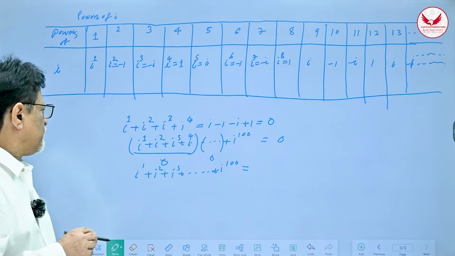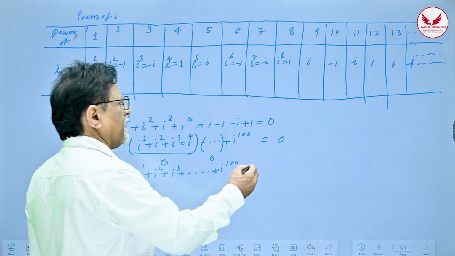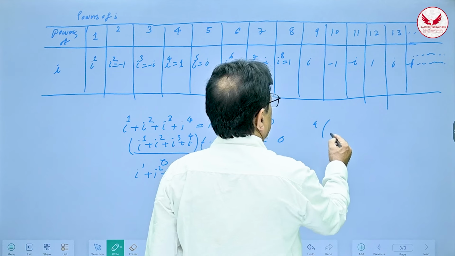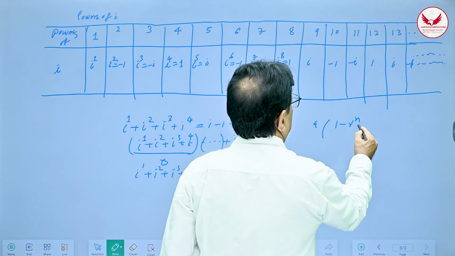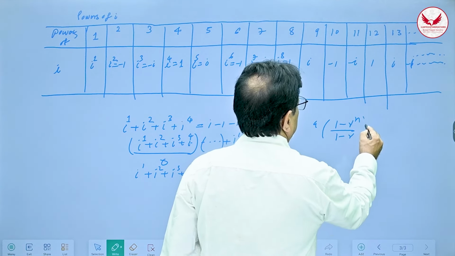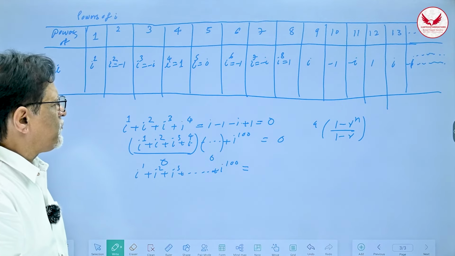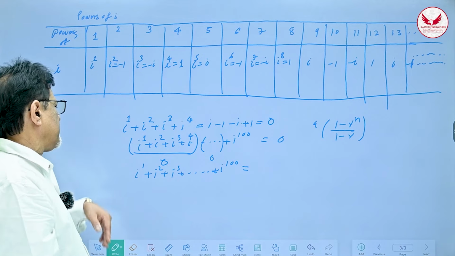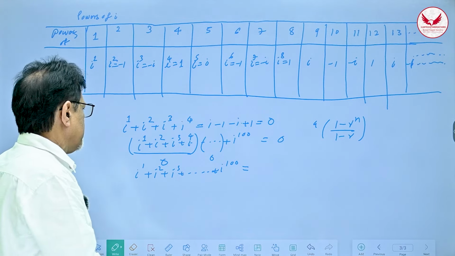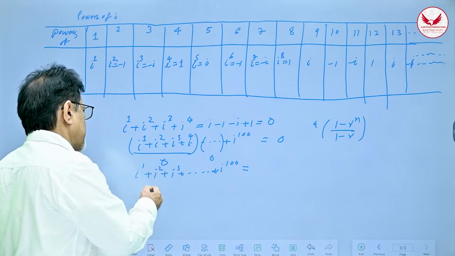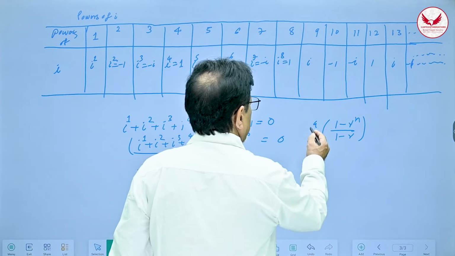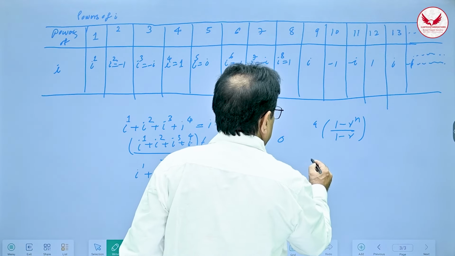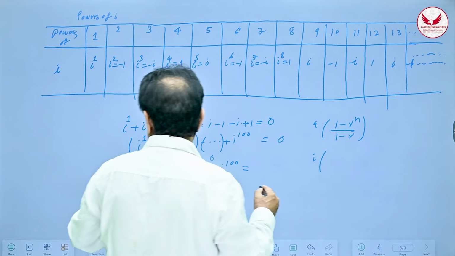So the summation of this geometric progression is given by a formula. That formula is a multiplied by 1 minus r raised to n upon 1 minus r, where r is the common ratio. Common ratio means the ratio that you obtain by dividing the next term by the previous term. Here, if you divide i square by i, you will get i. So a is the first number. So what is a here? a is i, the first term, right?